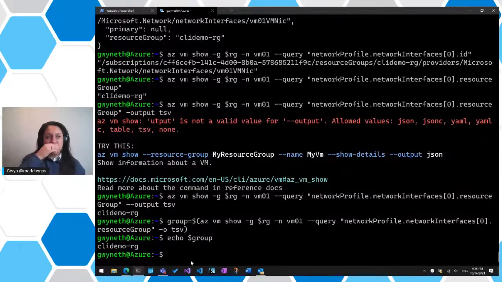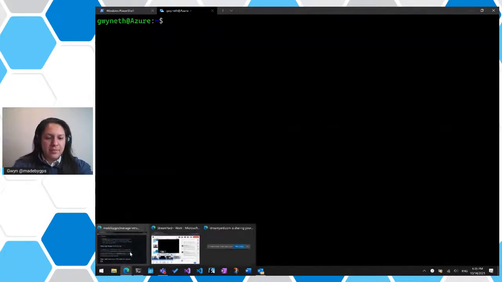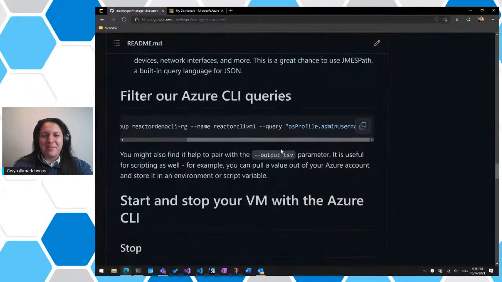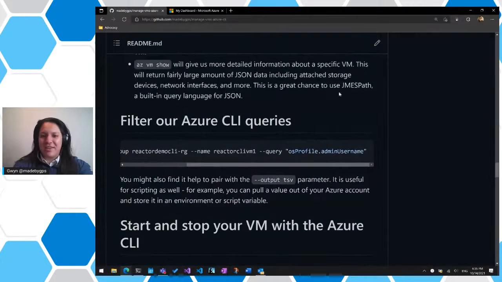So again, these are tricks that you pick up as you're creating scripts and things like that. It's very helpful to understand how you can query JSON, and this is something you'll get more accustomed to as you keep going through it. All right, we covered JMESPath. I'm pretty sure it's called JMESPath. I probably should have looked up how you actually pronounce it. Maybe it's like JMES, but I'm going to say James.